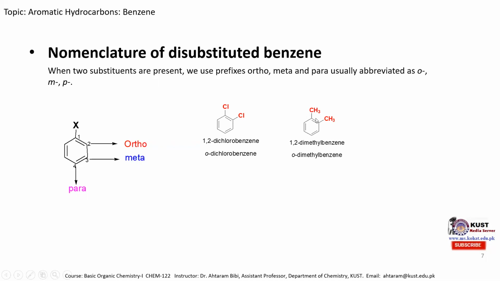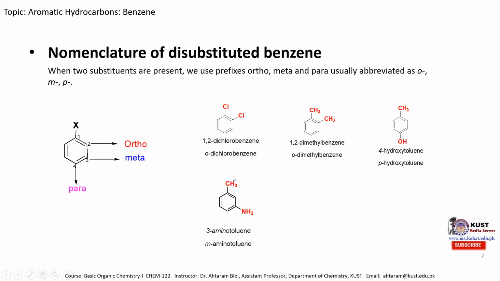Similarly, we can see two methyl groups are present, so we can call it 1,2-dimethylbenzene, or simply ortho-dimethylbenzene. Here is another example. This is the methyl group, and when a methyl group is present, its common name is toluene. At its 4th position is a hydroxy group, so we can call it 4-hydroxytoluene. This is the ortho position, this is the meta position, and this is the para position. So at the para position a hydroxy group is present, so we can also call it para-hydroxytoluene.